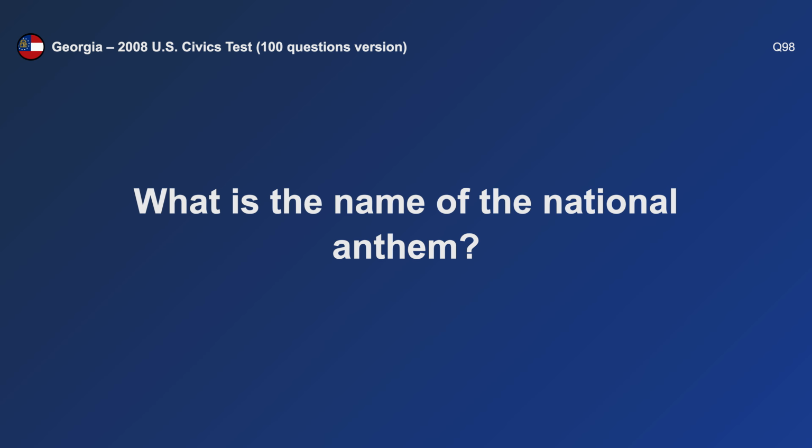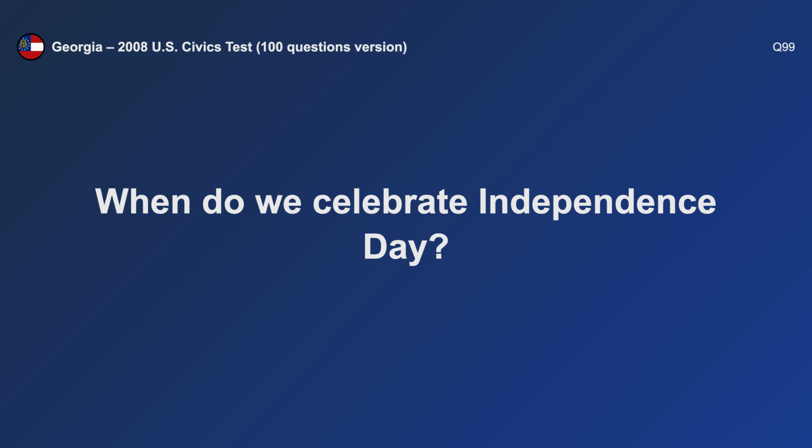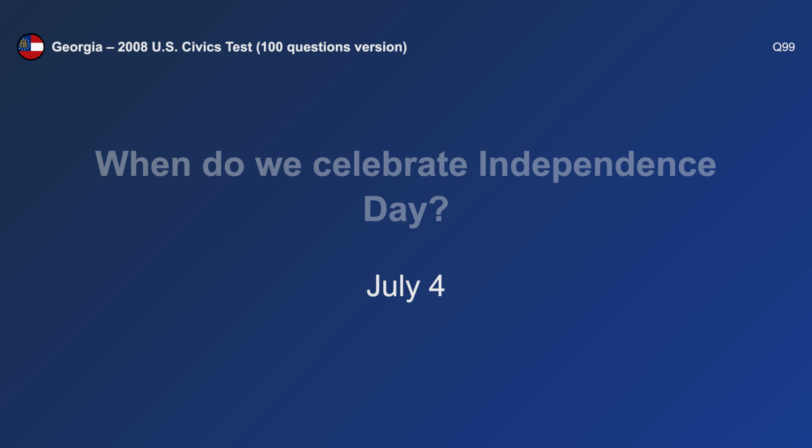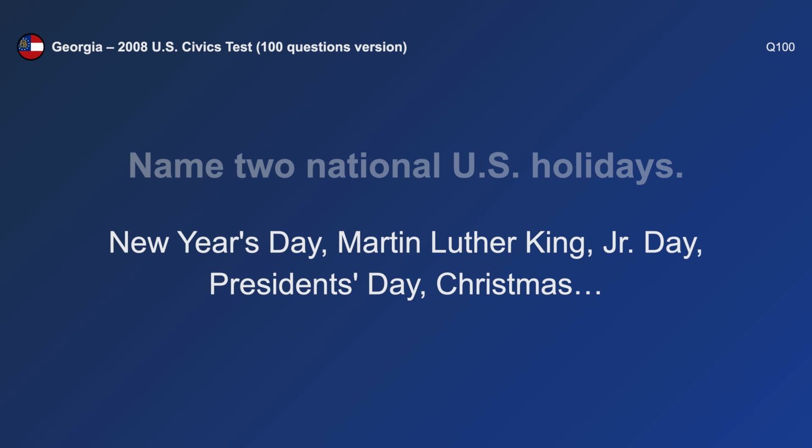What is the name of the national anthem? The Star-Spangled Banner. When do we celebrate Independence Day? July 4th. Name 2 national U.S. holidays. New Year's Day and Christmas.